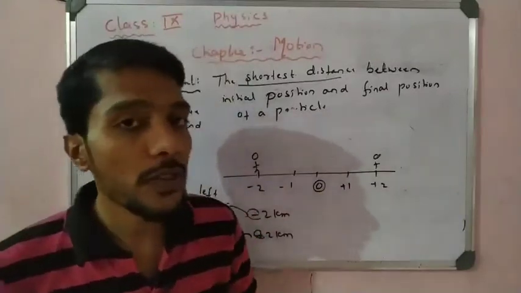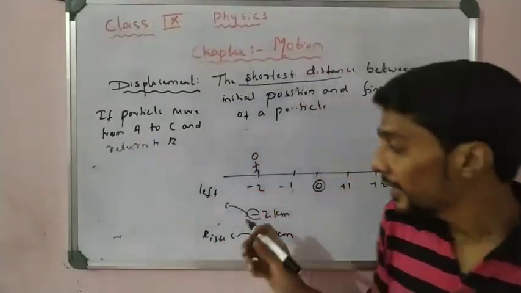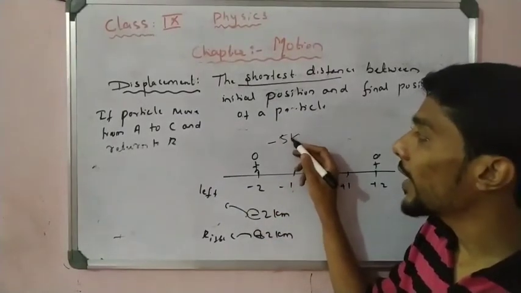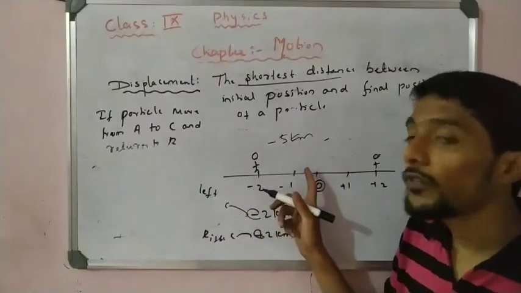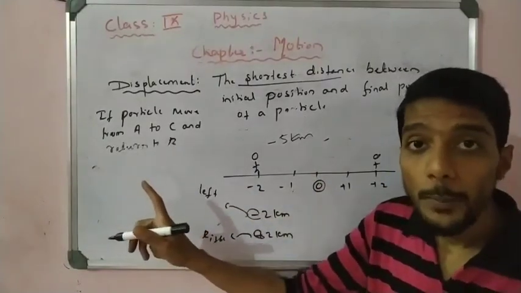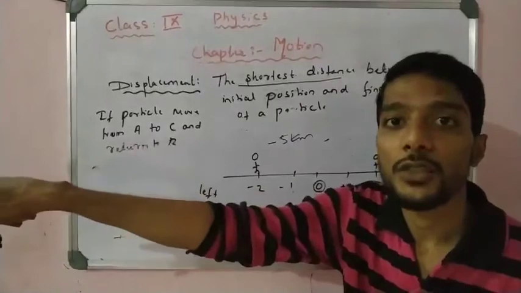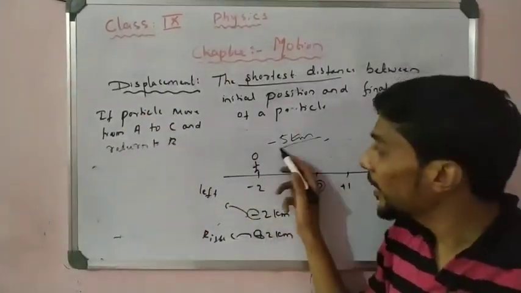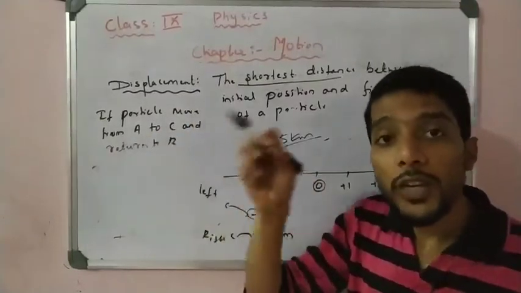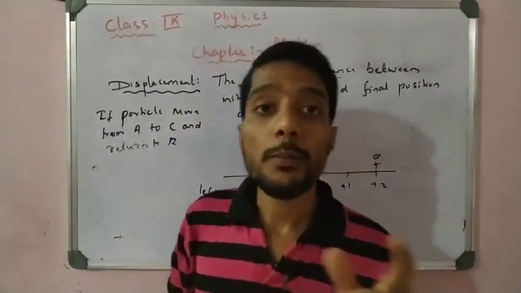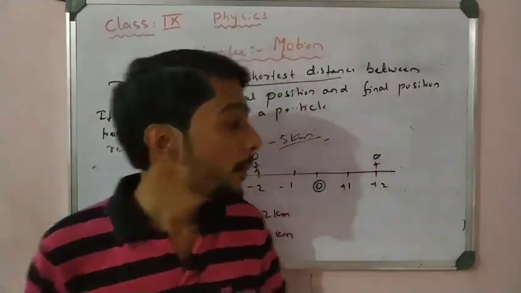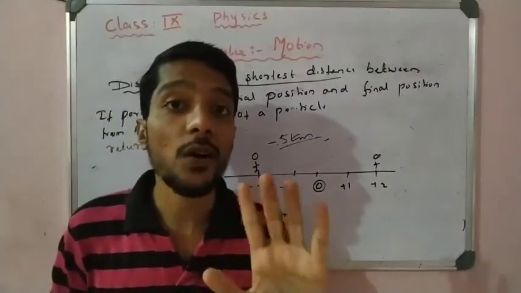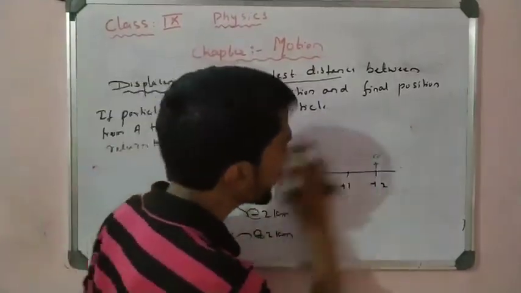So here we observe that displacement has a direction also. If I write minus 5 kilometer, what does that mean? The object has moved 5 kilometer in magnitude, but the direction is the left side. So here both magnitude and direction are there. Magnitude is 5 kilometer and the minus is the direction. So a physical quantity where both magnitude and direction are present is called a vector quantity, right? So that is very important.